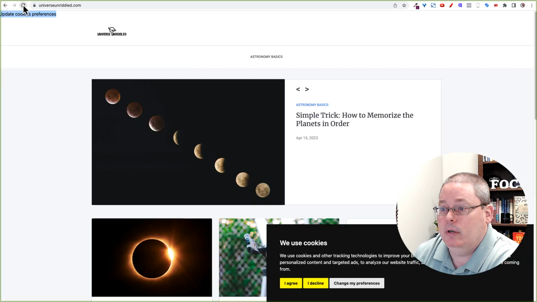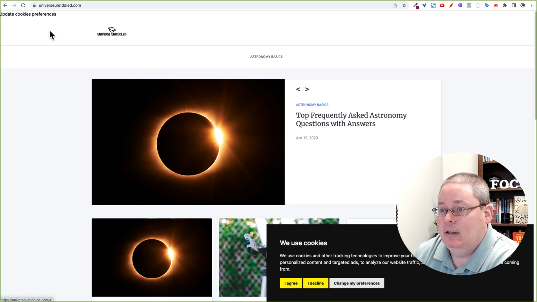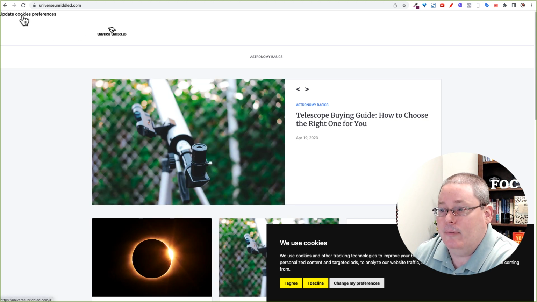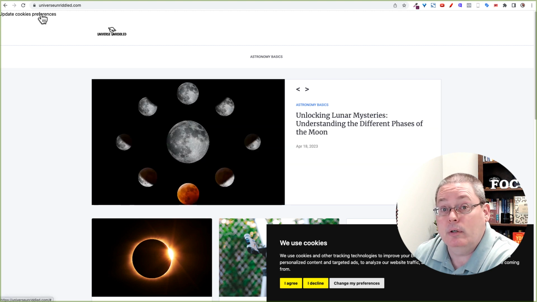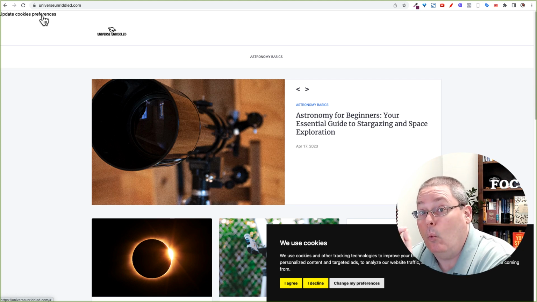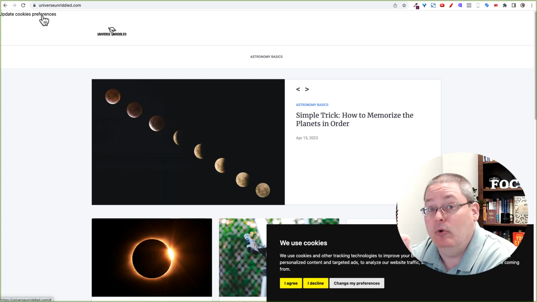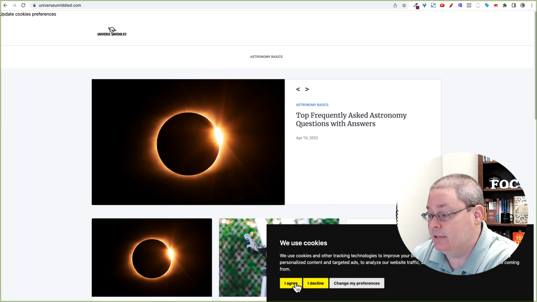And what we'll do here is reload that. But you can see now up here in the header, above our navigation bar, we have this update cookie preferences. Maybe something we can fix. Maybe something we can ask ChatGPT to fix. We'll have to figure that out. But most likely we'll have to get support to see why, or see if they can help us get rid of that, or even ask what they're going to be adding to GrooveBlog to make sure that we have this standard across the board.